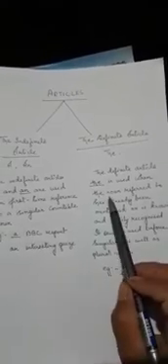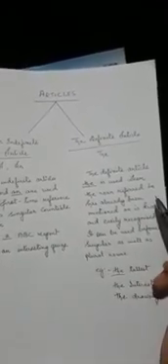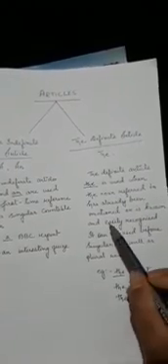So that means the is used when the noun referred to has already been mentioned. That means the noun we are talking about has already been mentioned before in the sentence, and specifically we are speaking about it. So that is why we use the definite article the. Again, it can be used whether the noun is singular or plural.